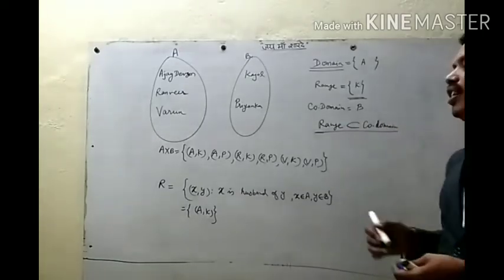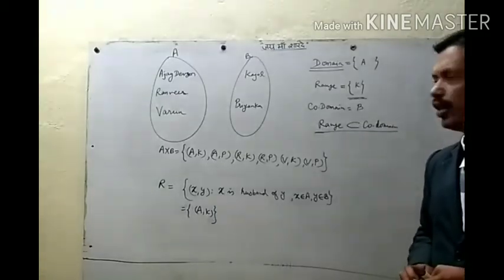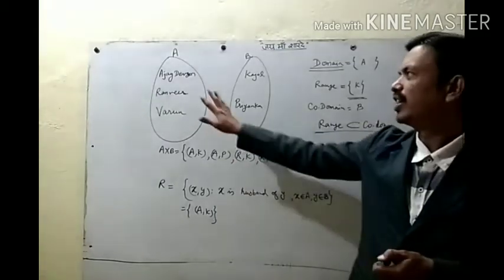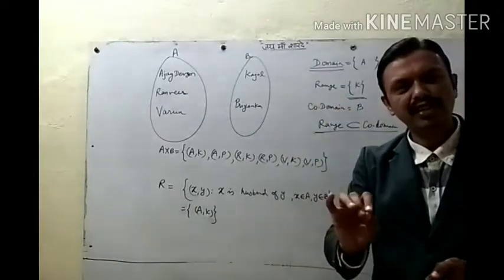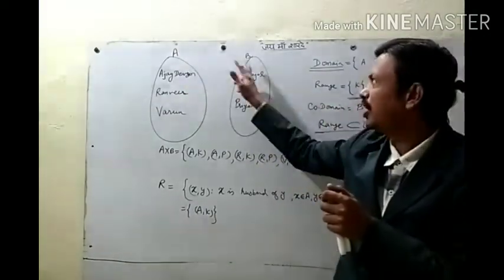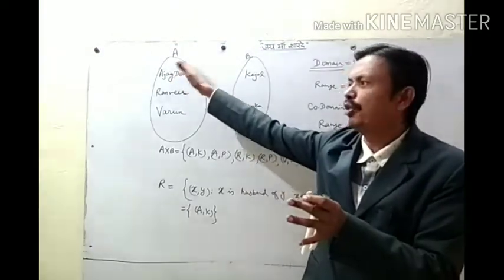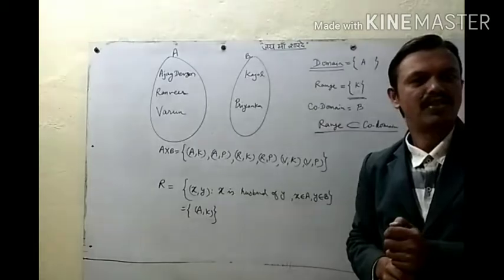Always range is a subset of codomain. So once again, what is relation? Relation from set A to set B is a subset of the Cartesian product of A and B.